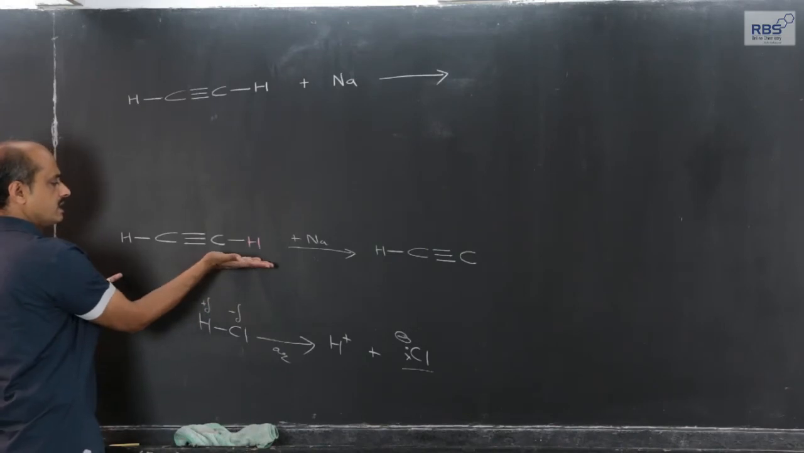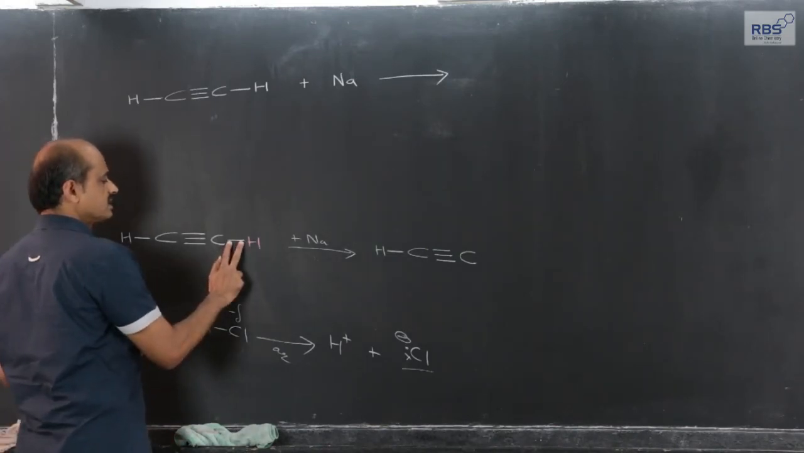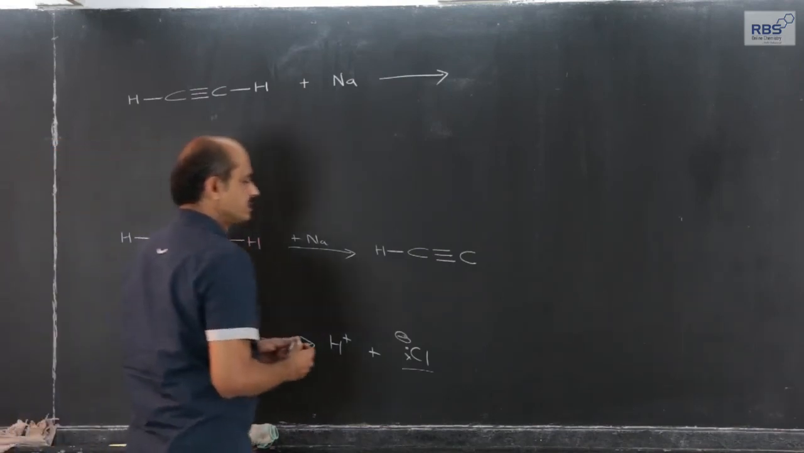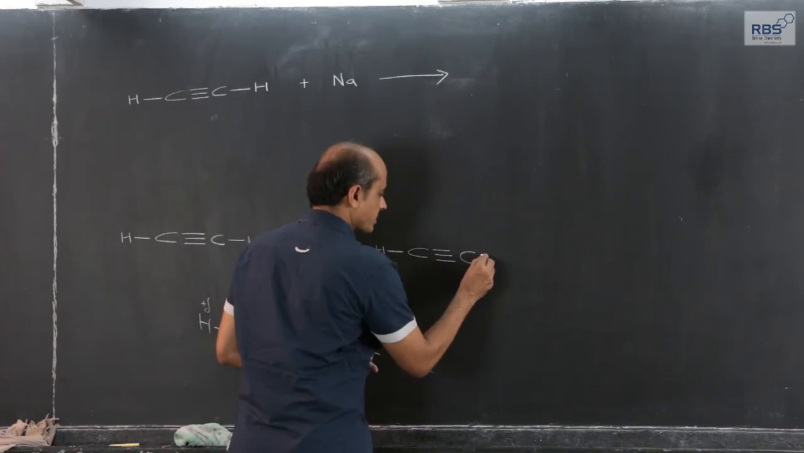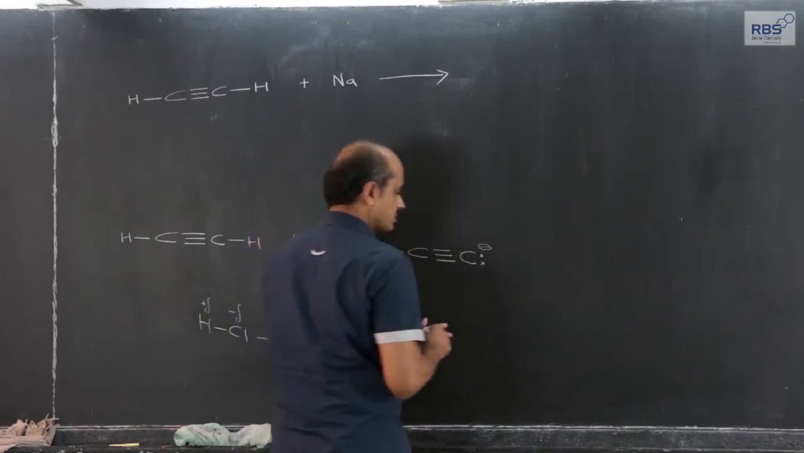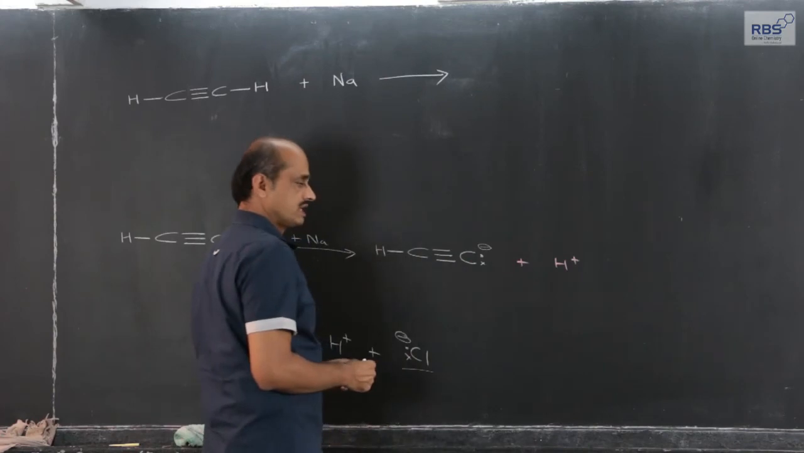Similarly, let us again focus on this CH bond. This gets heterolytically broken. This dash is a representation of a shared pair, and it remains with carbon, along with the electron of carbon and the electron of hydrogen. This extra electron of the hydrogen atom gives the negative charge, and the hydrogen is positively charged.